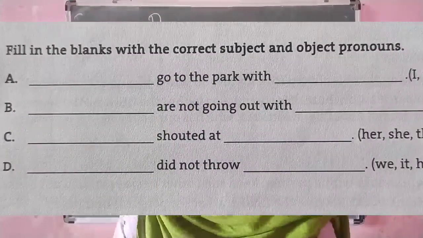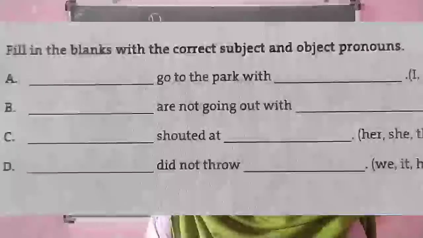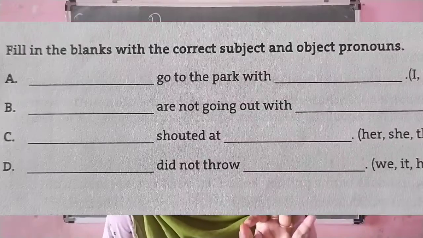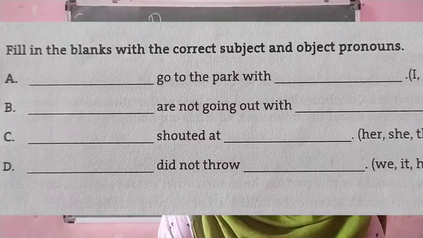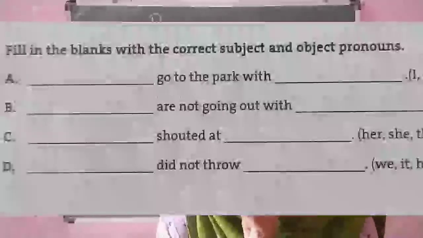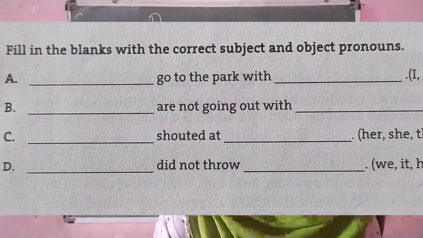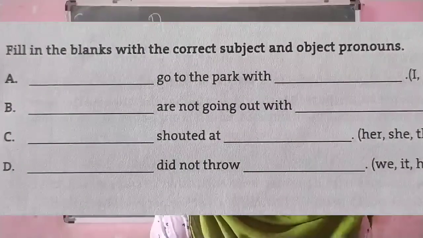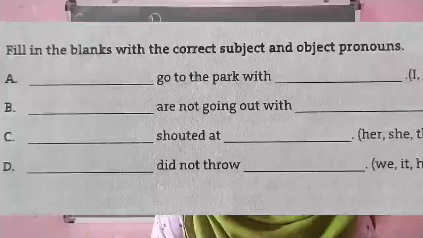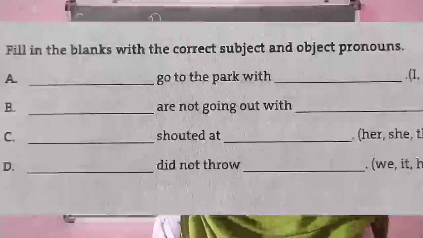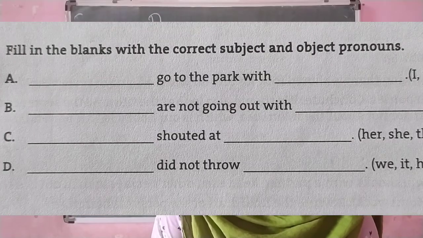The question is, fill in the blanks with the correct subject and object pronouns. First one, dash go to the park with dash. So children, here inside this bracket you can see the subject and object pronoun. So you have to choose the appropriate pronouns that is suitable to this sentence. So which one is correct?